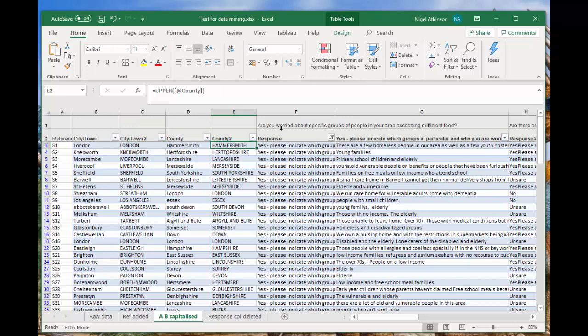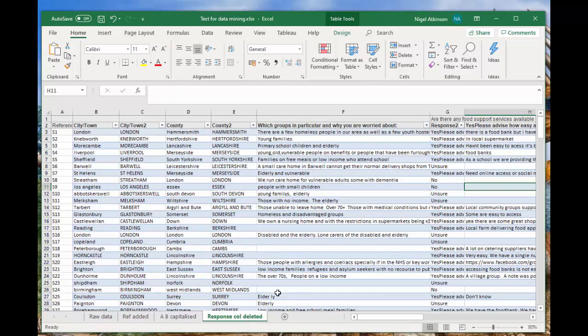Now in this case, as I mentioned earlier on, the response column is all yes. So just for clarification in this case, I've just deleted it. There may be circumstances where people have said no, and you might want to do some statistics on that. Which leaves us back to this question, which has now come down to which groups in particular are you worried about, and the questions which we've already talked about.